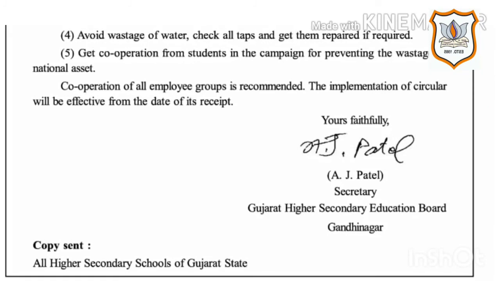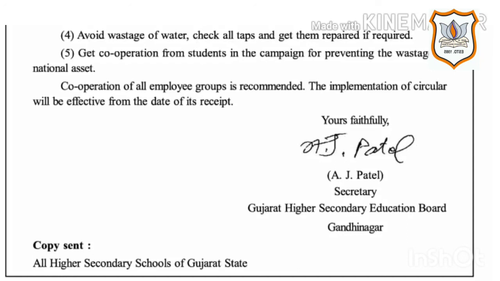Check all taps and get them repaired if required. 5th. Get cooperation from students in the campaign for preventing the wastage of national asset. Cooperation of all employee groups is recommended. The implementation of circular will be effective from the date of its receipt.